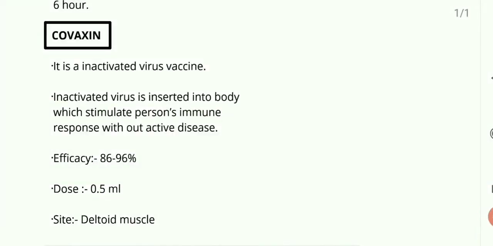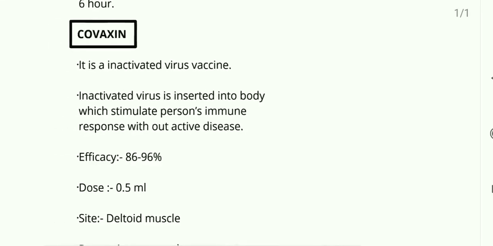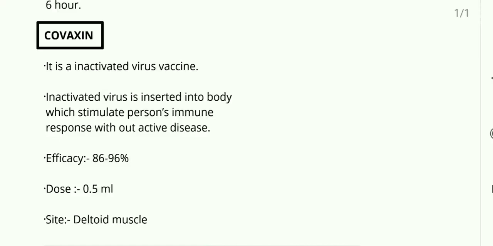Okay, next vaccine is the Covaxin. Covaxin is the inactivated virus vaccine. It comes under the group of vaccine which is known as the inactivated virus vaccine. How does it work? What is the mechanism of action?